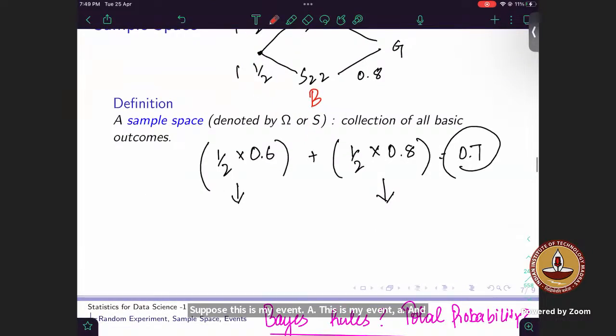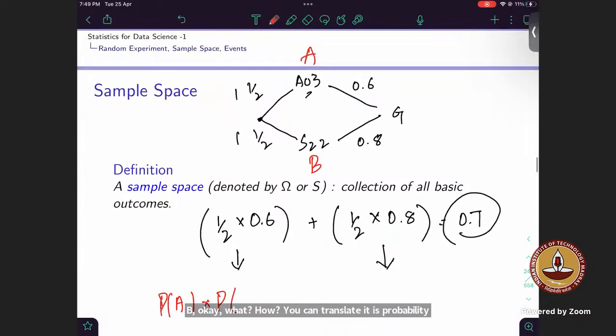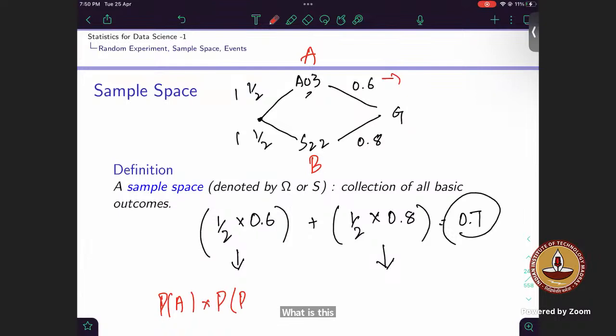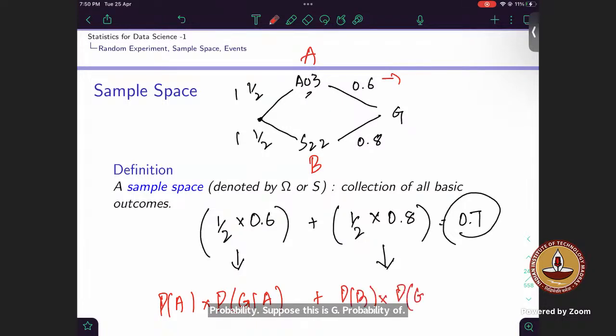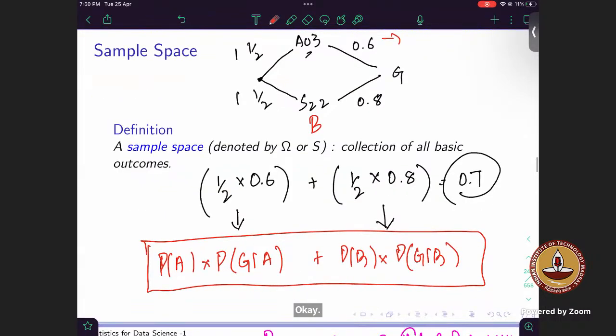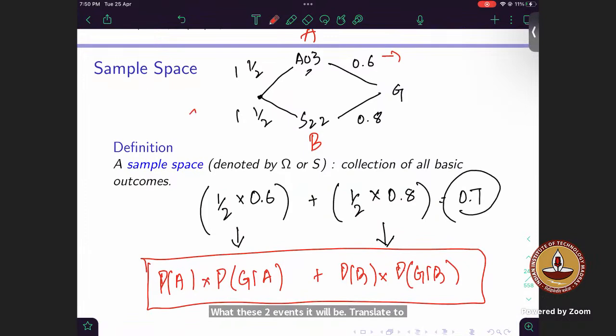How you can translate it is probability of A into probability of G given A, or probability of B into probability of G given B. Suppose this is G. This is total probability. For these two events, it will be translated to that. This is how you translate this tree diagram into the given formula.